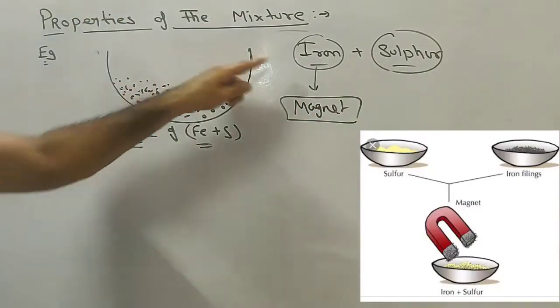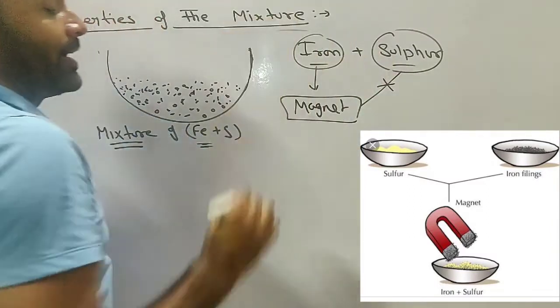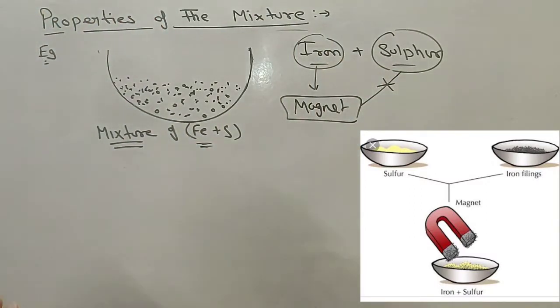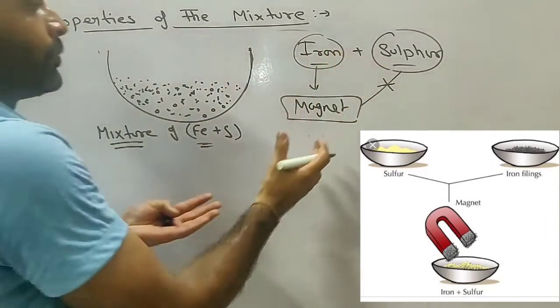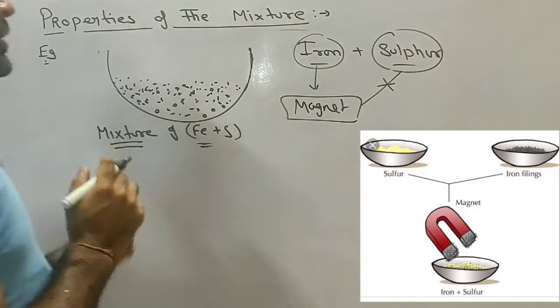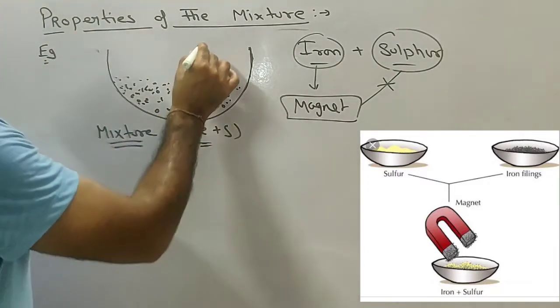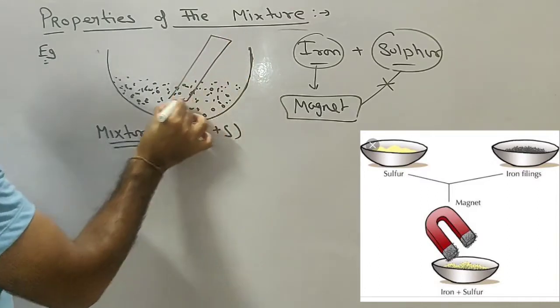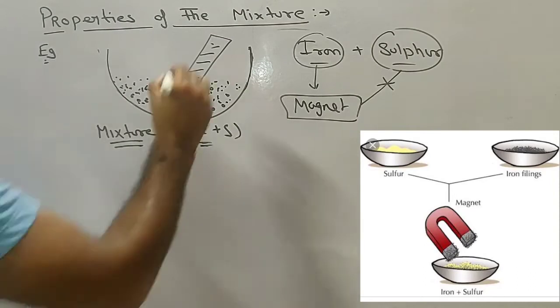Iron is attracted by the magnet, but sulfur will not be attracted by the magnet. Sulfur is not attracted by a magnet at all. So we will put a magnet into the mixture.